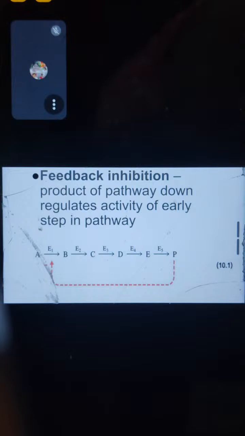Because as I told you, product and substrate are basically synonymous, only the molecular rearrangement is there. So once that product is formed, it will prevent more substrate from converting. So when equilibrium is reached, that product directly binds to the binding site of that enzyme, so that further substrate molecules will not bind. That kind of inhibition is called feedback inhibition.